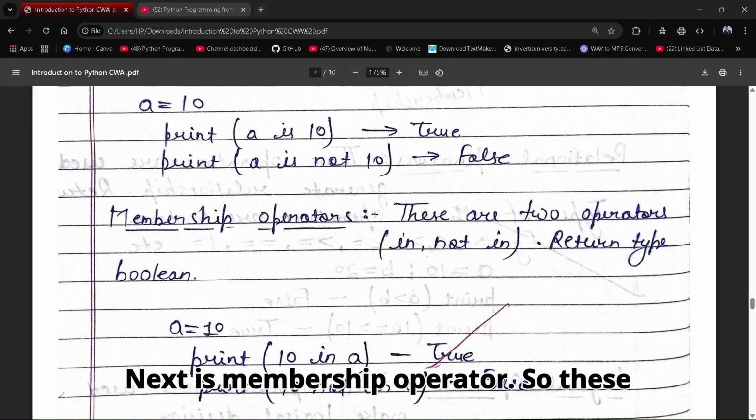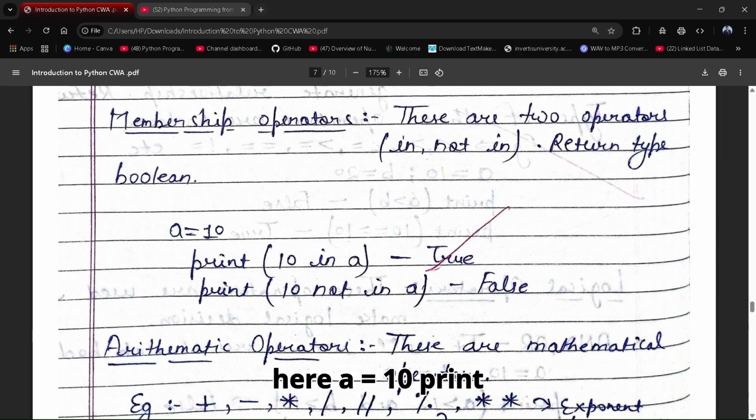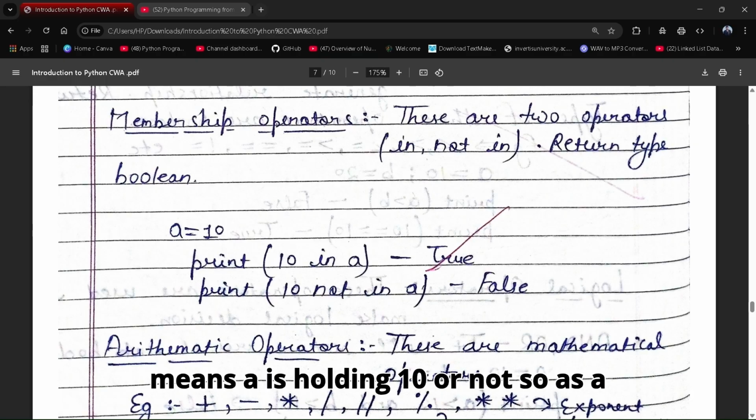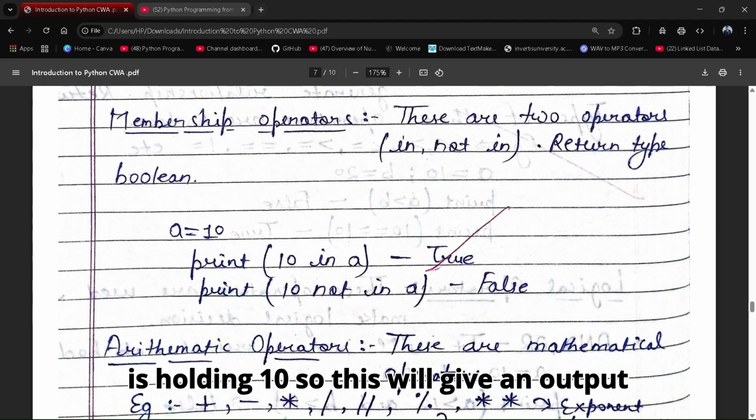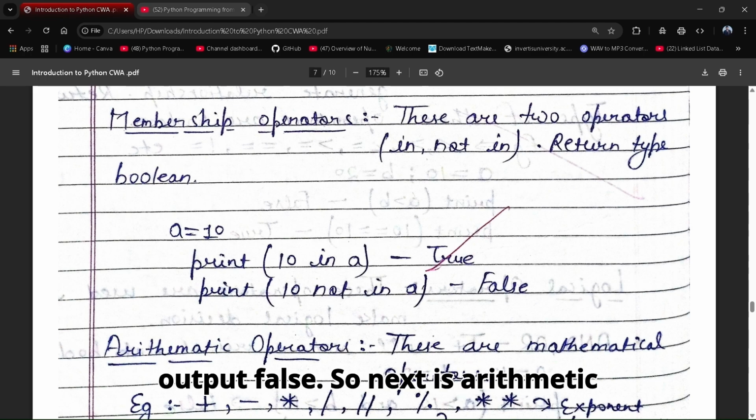Next is membership operator. So these are two operators: in, not in. Return type is Boolean. So here a equals to 10. Print 10 in a, means is a holding 10 or not. As a is holding 10, this will give an output true. So next is 10 not in a, which is false. As 10 is in a, the value of a is 10. So that's why it has given an output false.